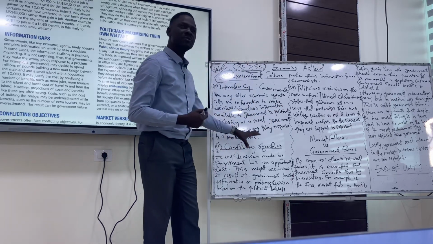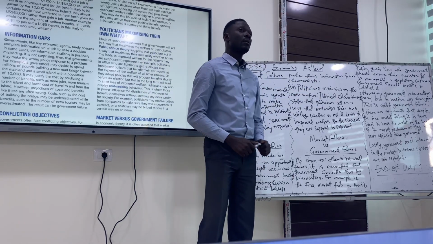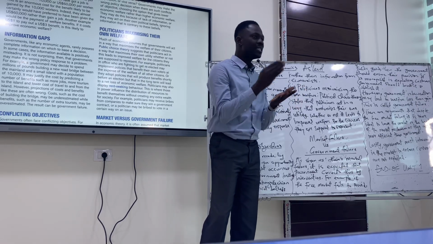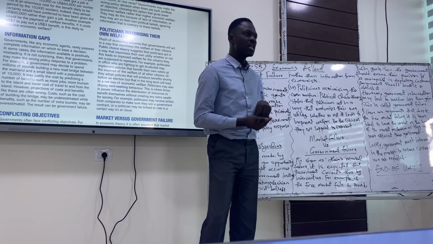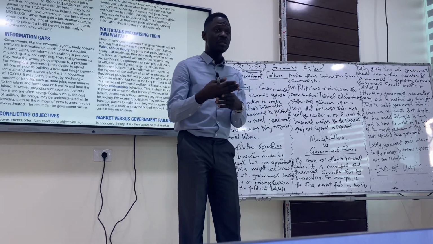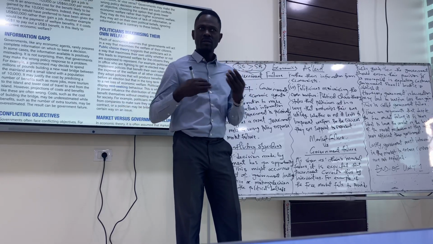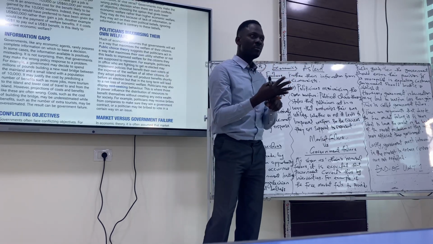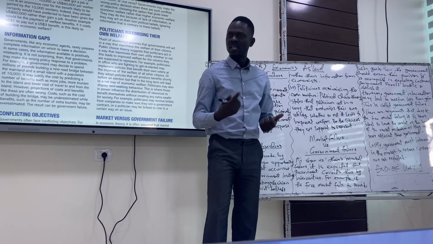For conflicting objective, it simply means government will definitely make decisions. And whatever decision government makes, there's always going to be an opportunity cost. For example, government might choose to spend on education. And because of spending on education, government might not be able to spend on healthcare. Do you get the point I'm making here? So government decision sometimes is conflicting. Because government wants to do this, it will be unable to do that. That is conflicting objective. Is it clear, please?